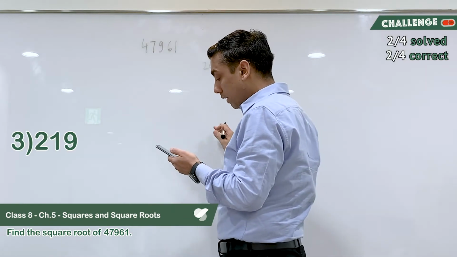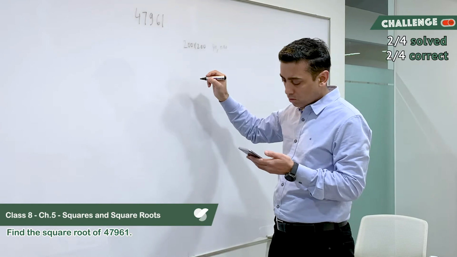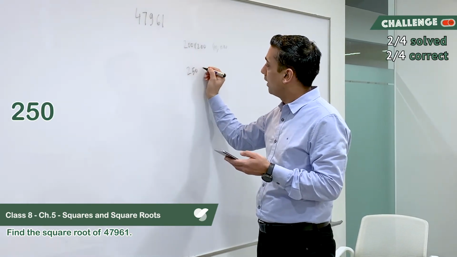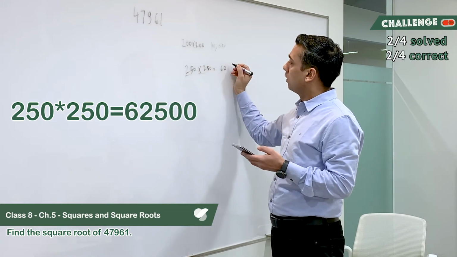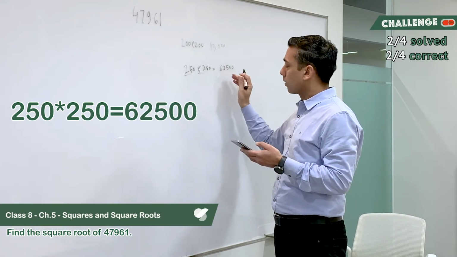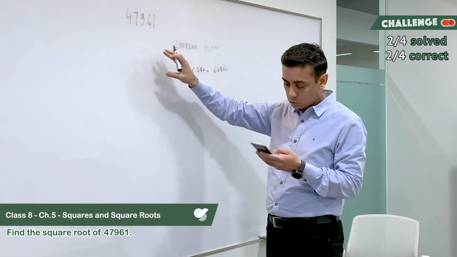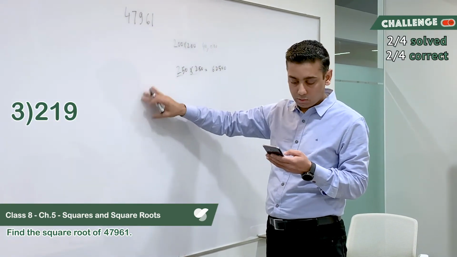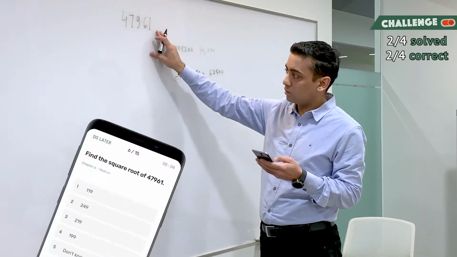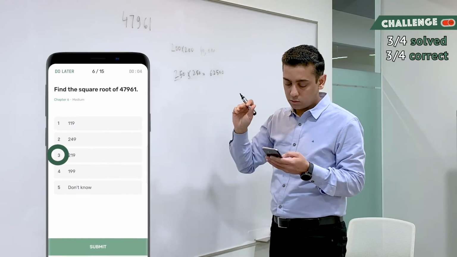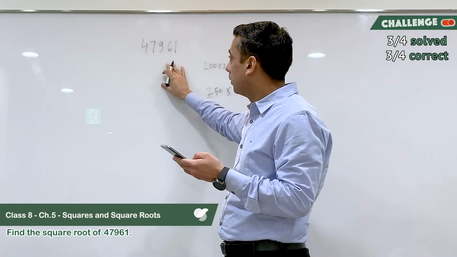2 more options, 219 and 249. I think 250. If 249 is the right answer, 250 multiplied by 250, because it's simple, right? 62,500. Oh, that's very much far. So I think the right answer in that case would be perhaps 219. I don't want to multiply that because it will take so much time. So 219 multiplied by 219 will perhaps give this answer. So I'll go with this answer, 219. 219 would be the square root of this number.